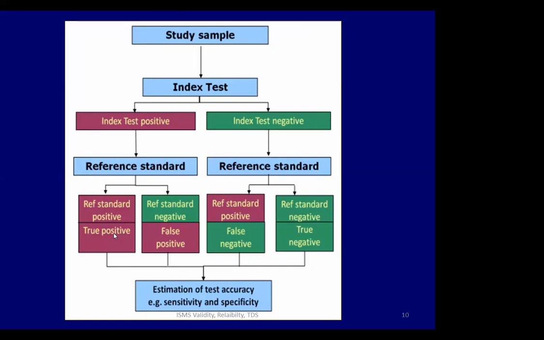And again, we come to true positive, false positive. If the index test is negative, we have a reference standard, which if it's positive, then we say false negative, and we have true negative. Based on these 4 data squares, we estimate accuracy of a test as well as sensitivity and specificity.